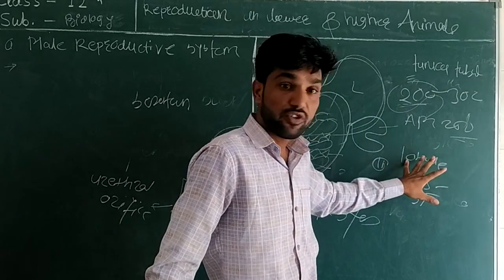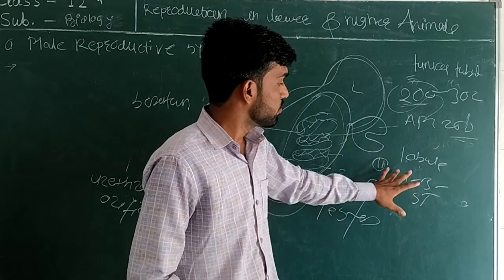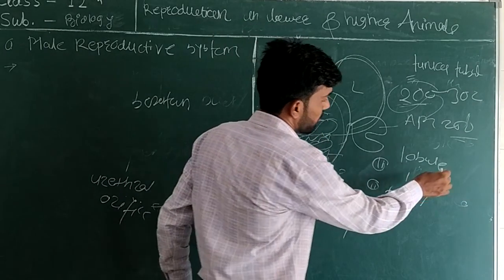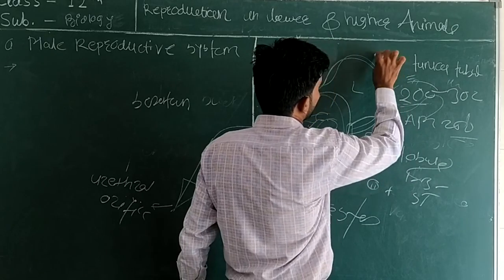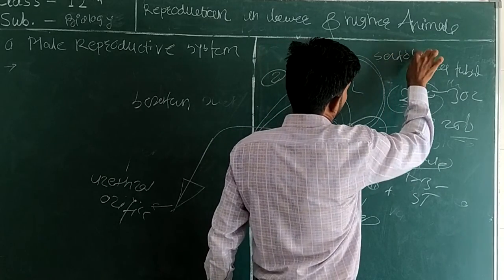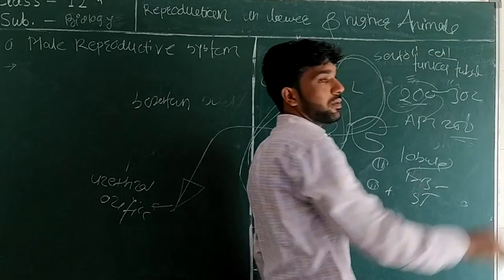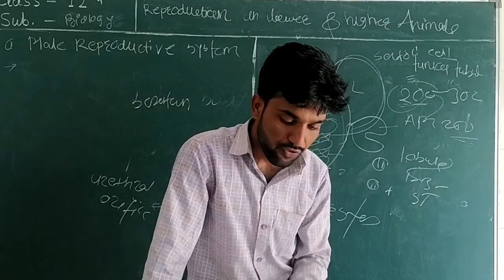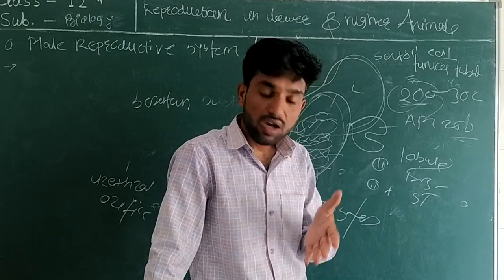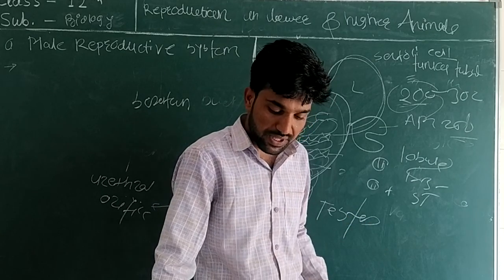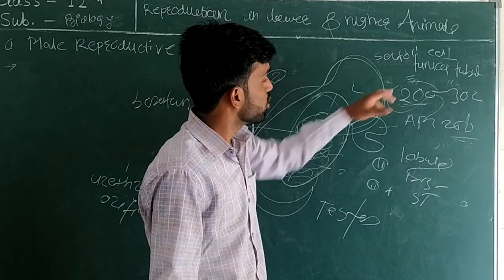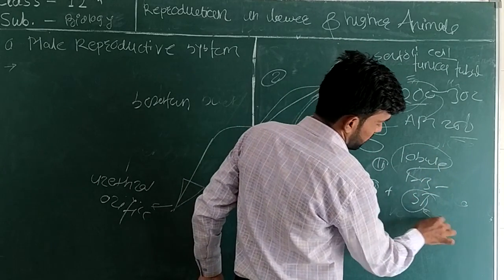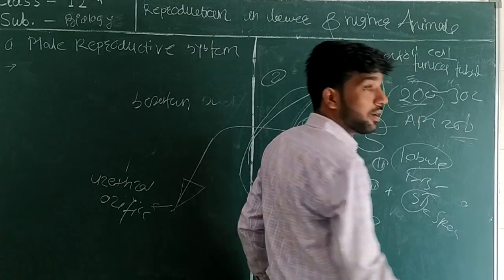Seminiferous tubules are responsible for formation of sperm, and they are lined by Sertoli cells, a few large pyramidal cells, along with the epithelial cells that form spermatozoa. In the seminiferous tubule there is the formation of sperm.